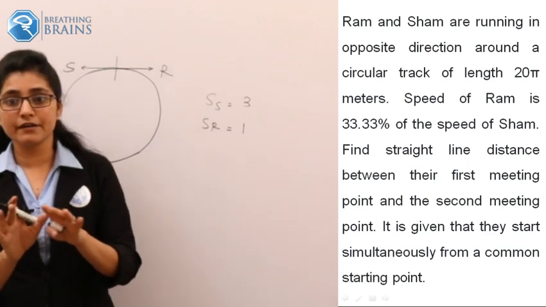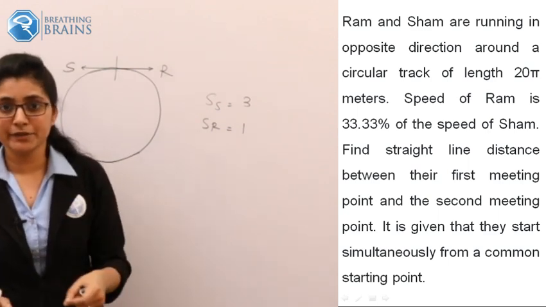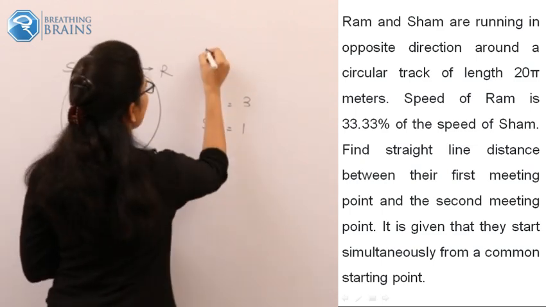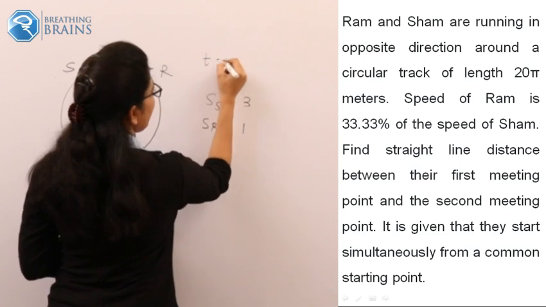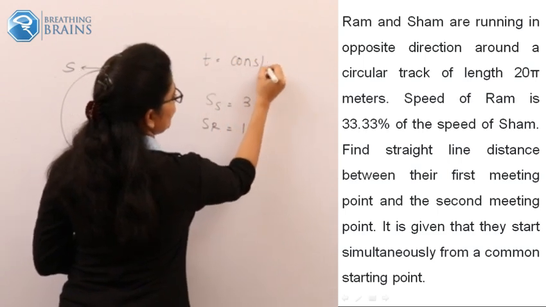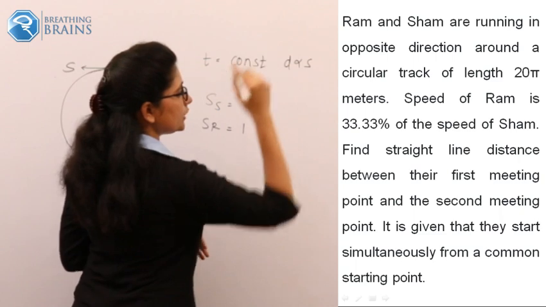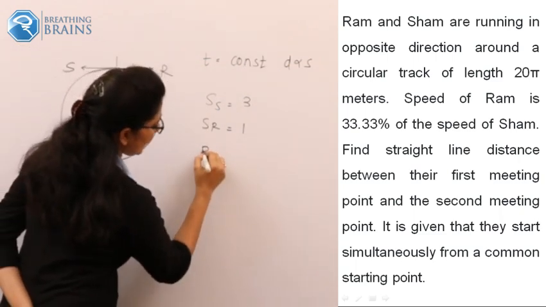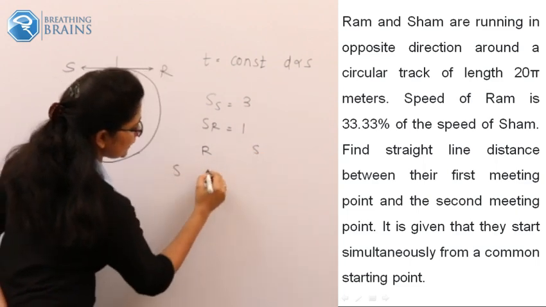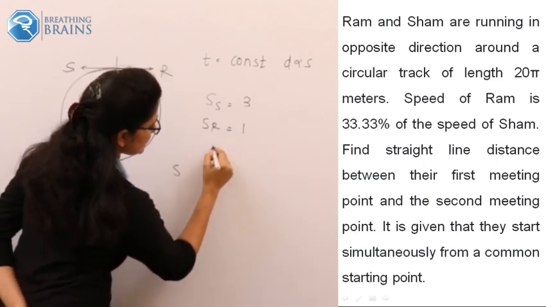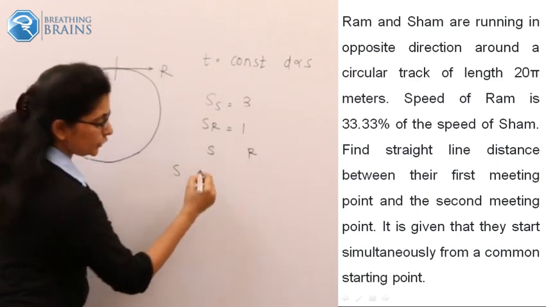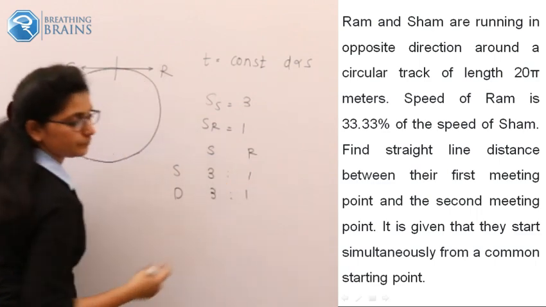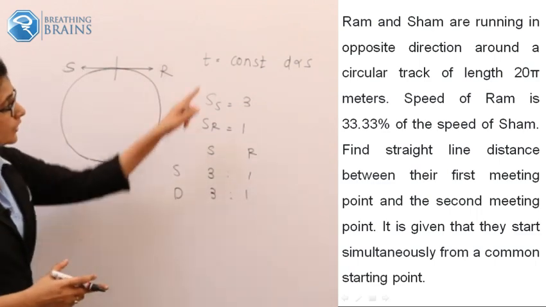When two bodies travel in opposite directions, when they meet, they have traveled their own distances for the same time. Means again, this is a problem from distance, speed and time. Time is constant. So we know the relation: distance is proportional to speed. So if the ratio of the speeds, Sham and Ram, is 3:1, the distance ratio should again be 3:1. Why is it happening? Because your time is constant.